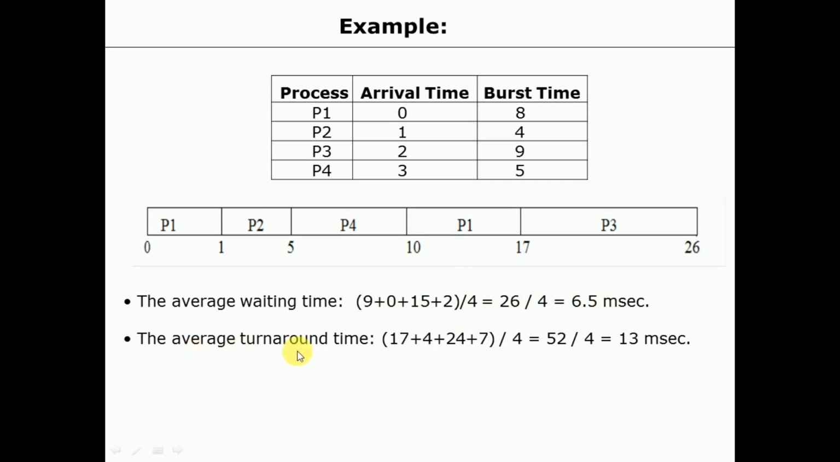In the same way, for the turnaround time, for P1 the turnaround time is 17, for P2 the turnaround time is 5. Actually, you have to change this, so I'll just tell you the actual values. For P1 the turnaround time is 17, for P2 it is 5, for P3 it is 26, and for P4 it is 10. If you sum and divide by 4, you will get the average turnaround time. Actually there is some mistake in these values, so you have to correct these. In this way, the shortest job first scheduling algorithm will work.